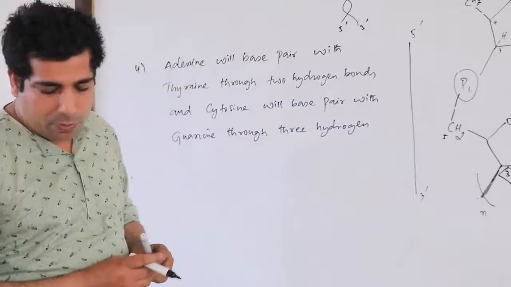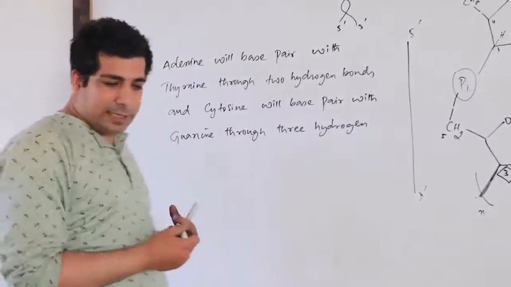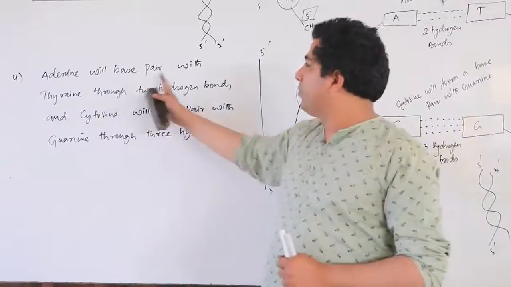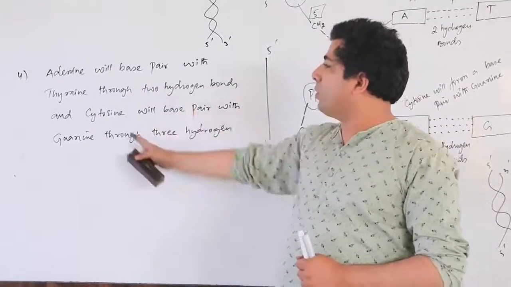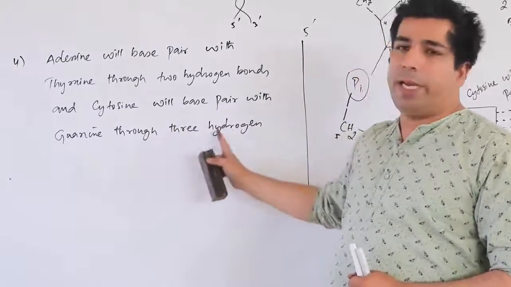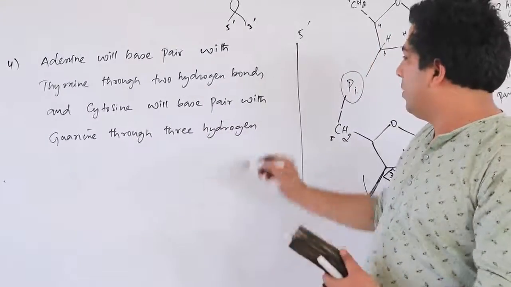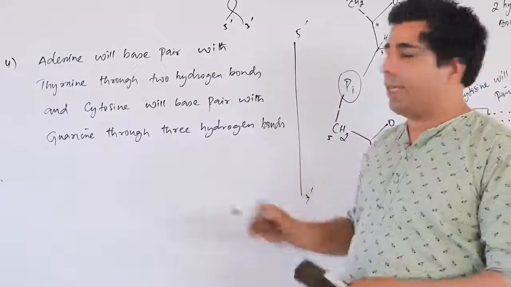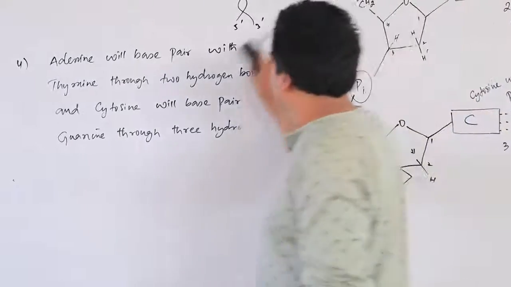Okay. Now after this, let's talk about the fourth point. Adenine will base pair with thymine through 2 hydrogen bonds. Cytosine will base pair with guanine through 3 hydrogen bonds. Focus on it here. Okay. Now let's write down the fifth point.